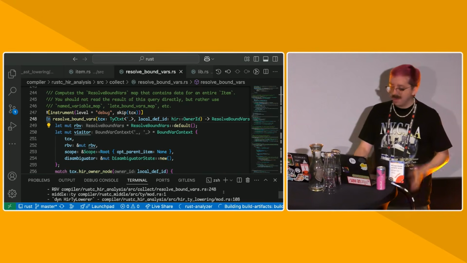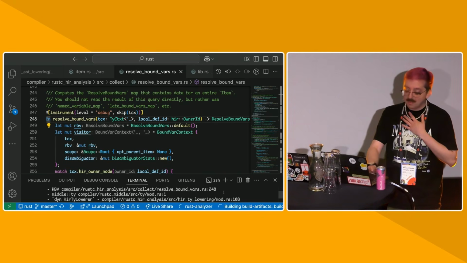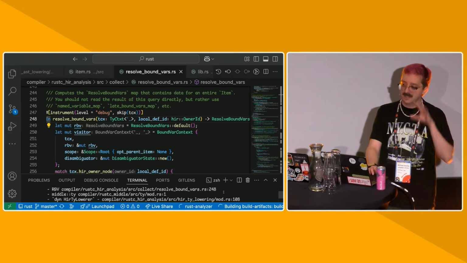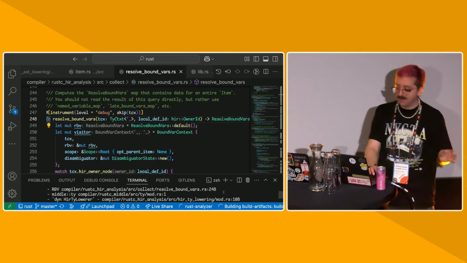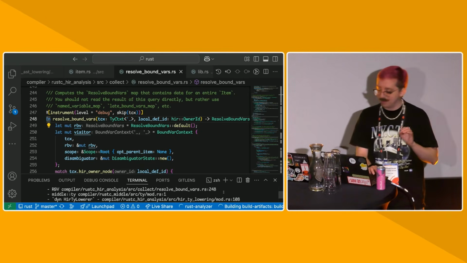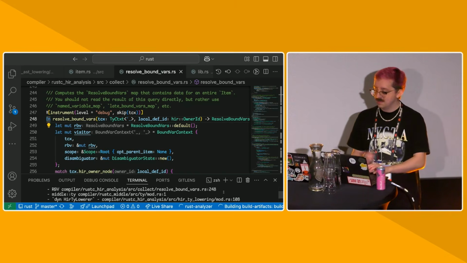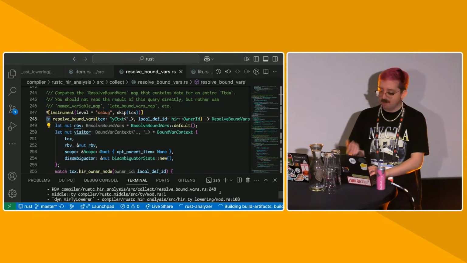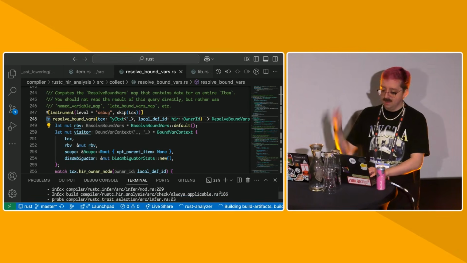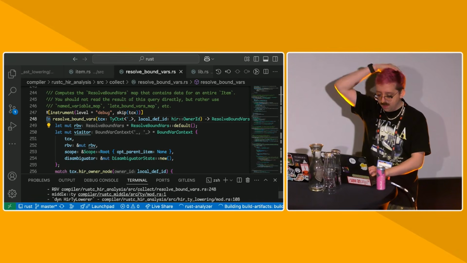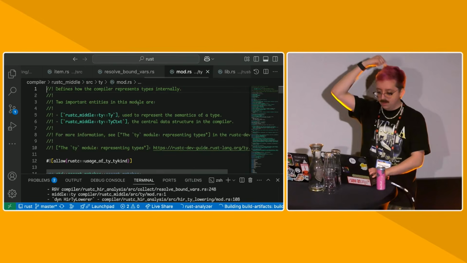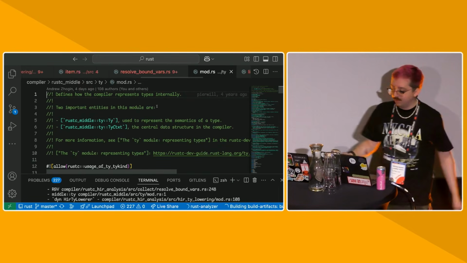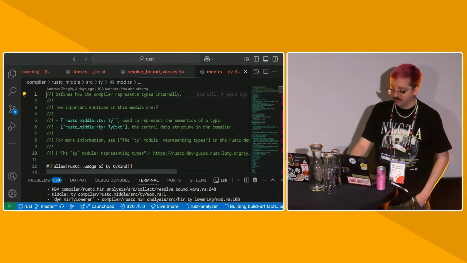Typically, though, my intuition is that middle contains all the type system stuff. It obviously contains a lot more, but generally the most important stuff you'll be importing from middle is specifically from a module called middle ty. Middle ty is the uber module that contains all the stuff for the type system.